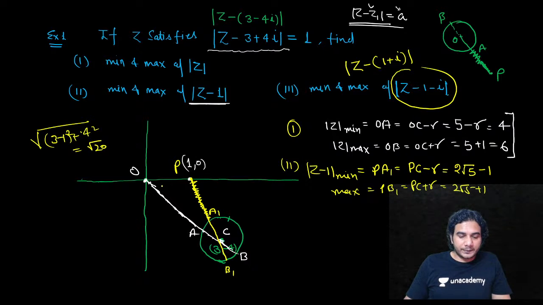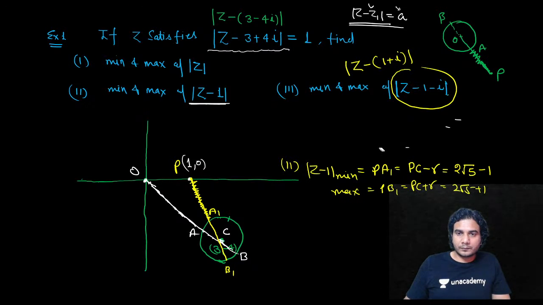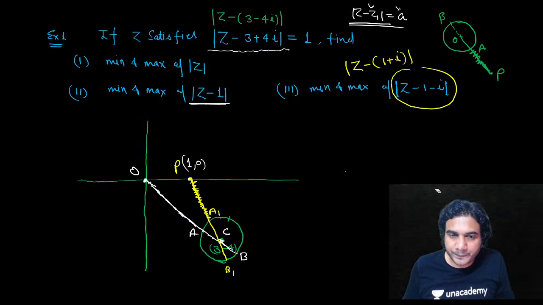You also try this third part. Root 32. All right. Let me check.